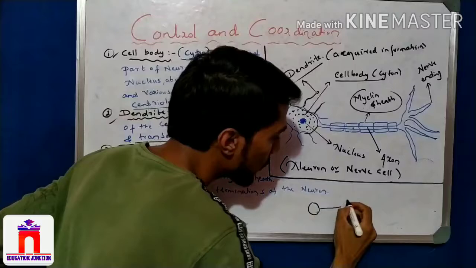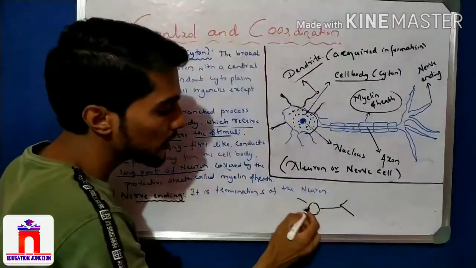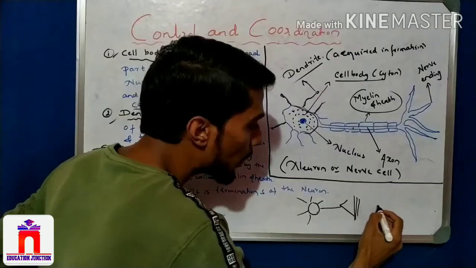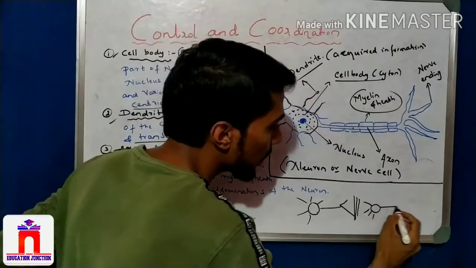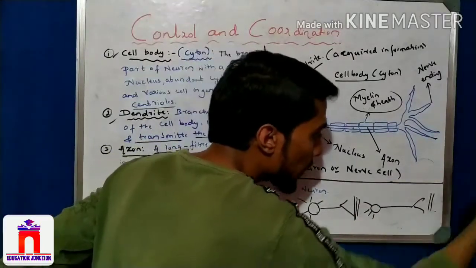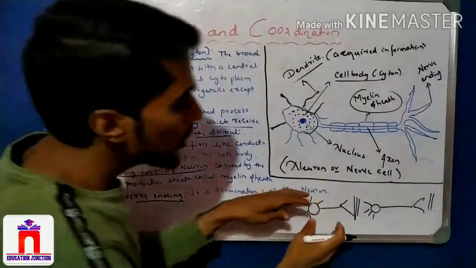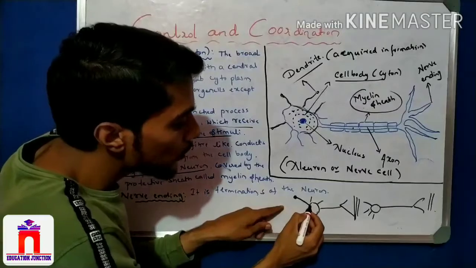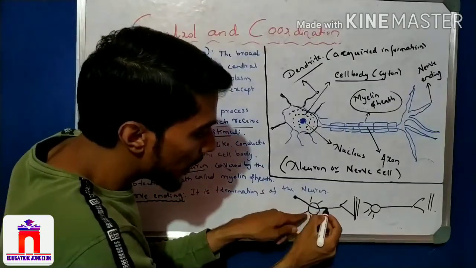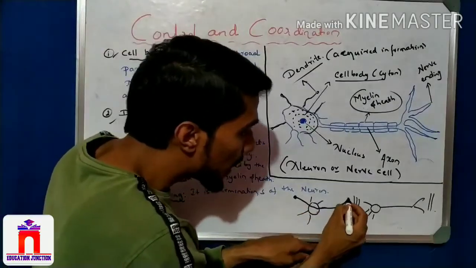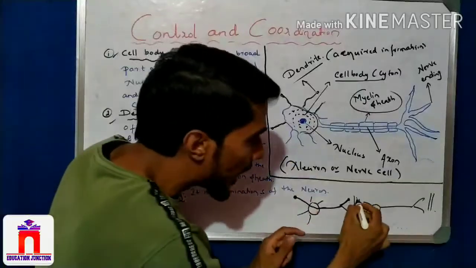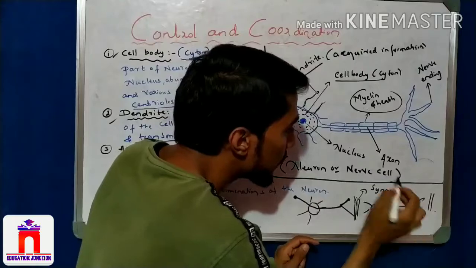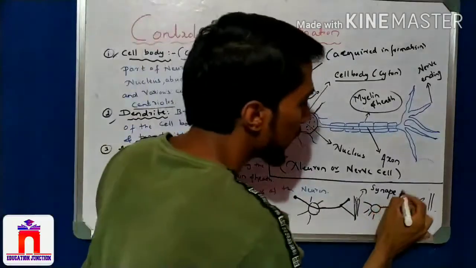This is one neuron. Imagine this is one neuron, and this is the dendrite. Here some gap is there. After the gap, another neuron starts, then another gap, then another neuron. So a network is there. Here information is acquired and transmitted through the cell body, then to the axon, then to the end. Now here a gap is there. This gap is called a synapse.